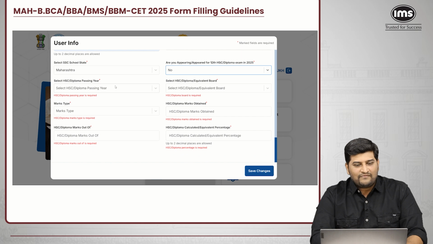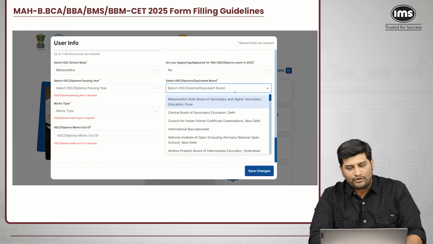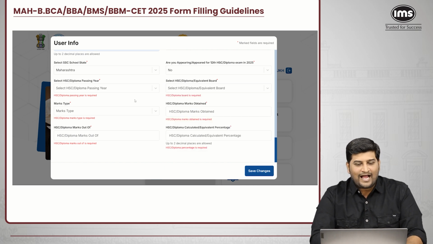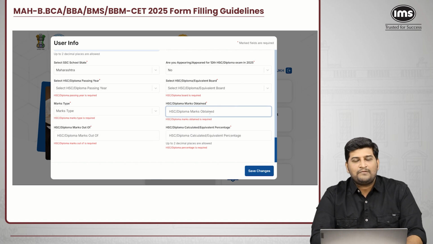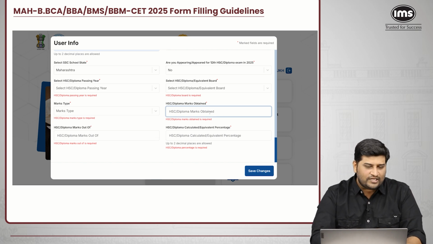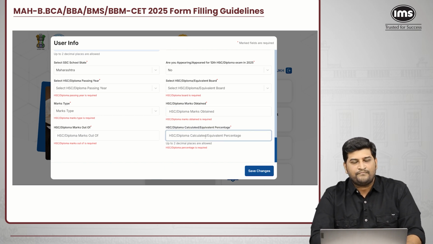Select the HSC or diploma passing year, the board you have cleared your 12th standard or diploma from, and the mark type, whether it is percentage or CGPA, along with the marks obtained that are mentioned in your result, out of how many marks you have scored, and the percentage. Correct?